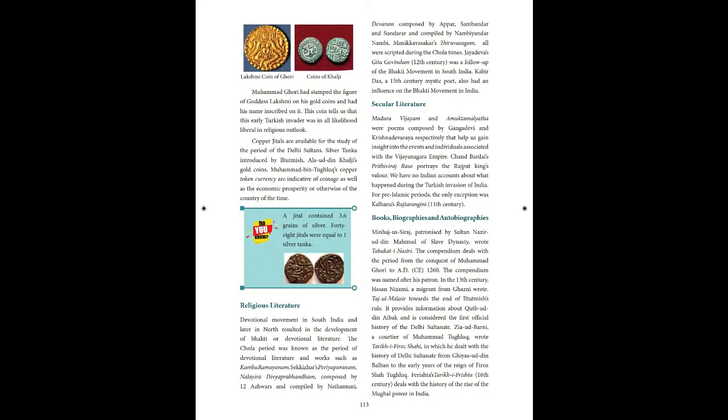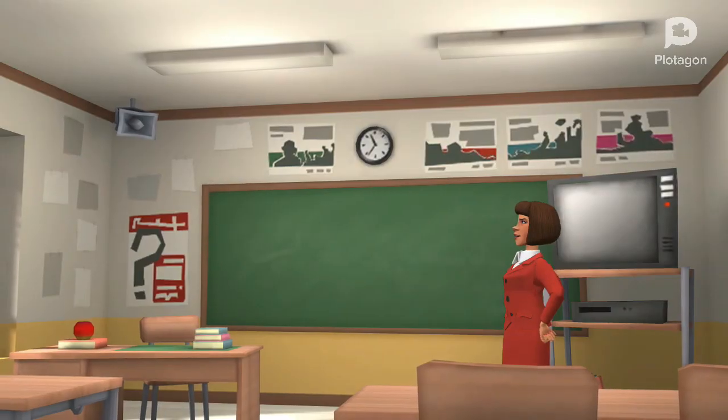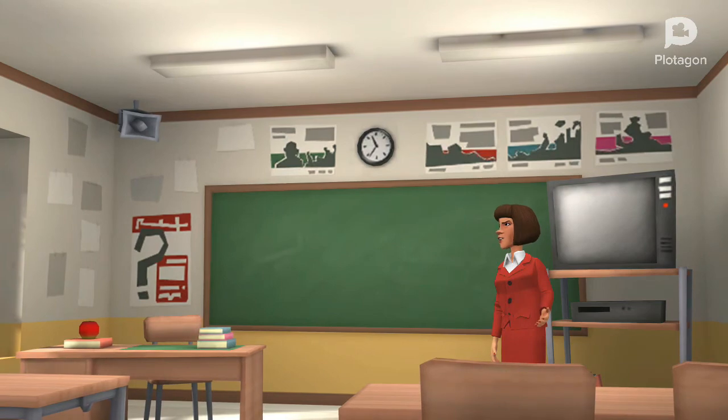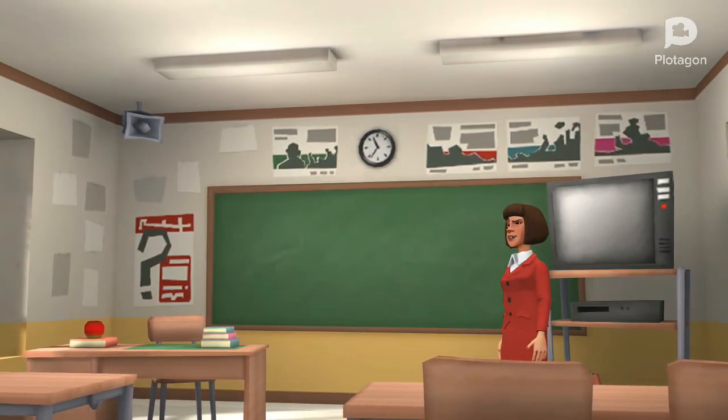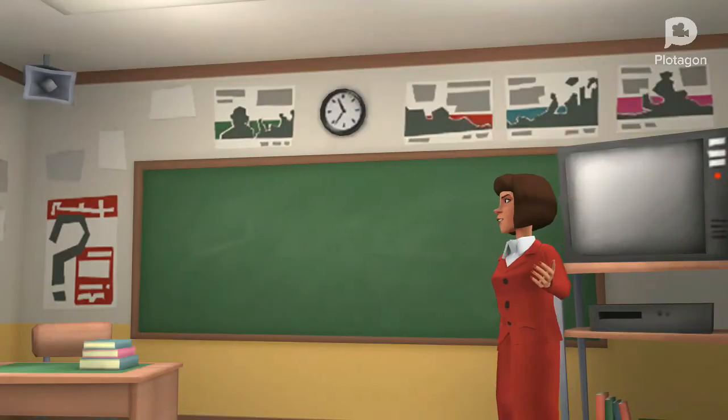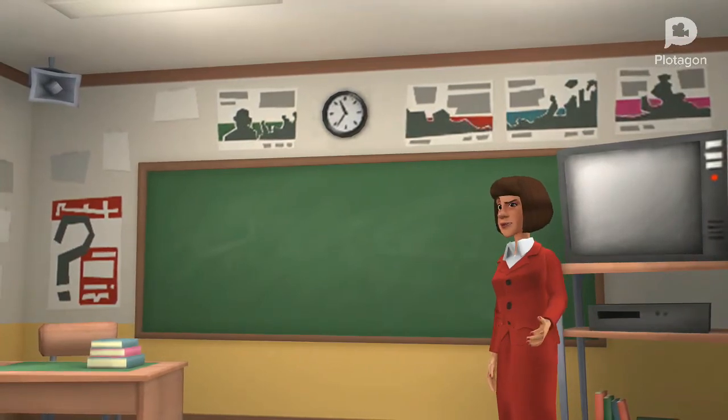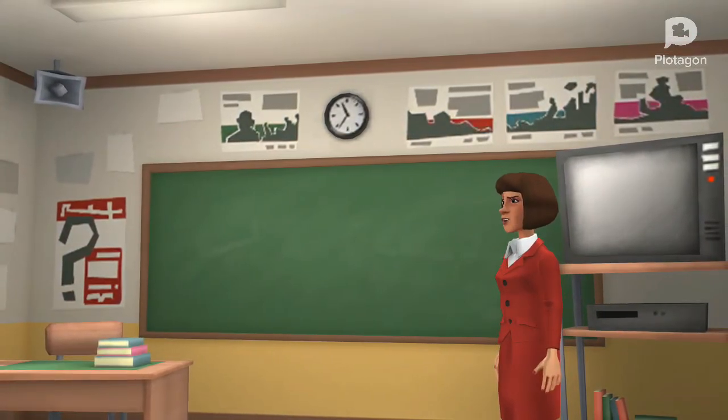Under secular literature, Madhura Vijayam and Amukta Malyada. These two are the poems written by Ganga Devi and Krishna Devaraya. These two poems are all about the events and individual connection with the Vijayanagara Emperor. Whatever events were conducted inside the Vijayanagara Empire are also mentioned in these poems.